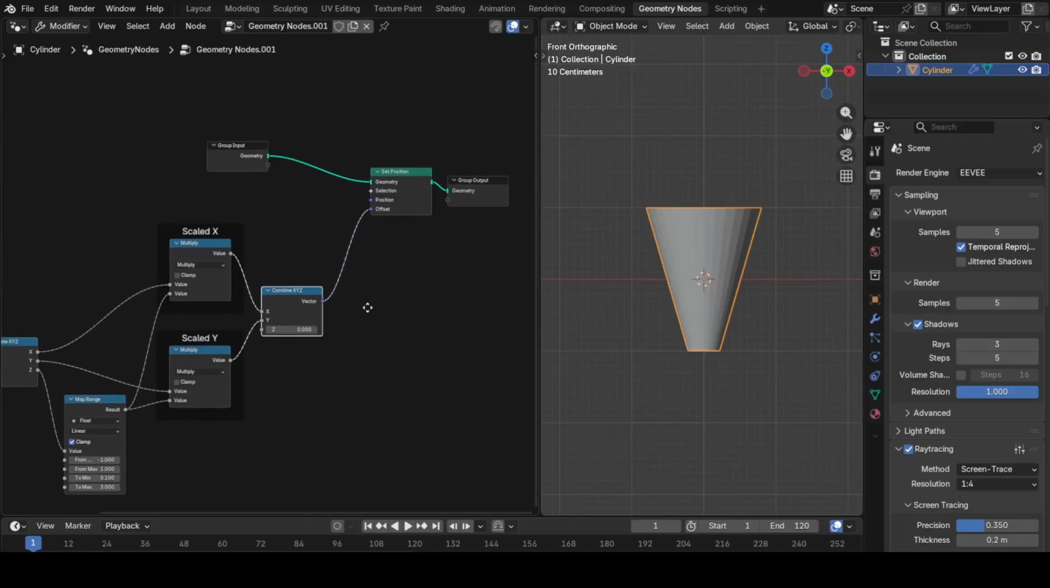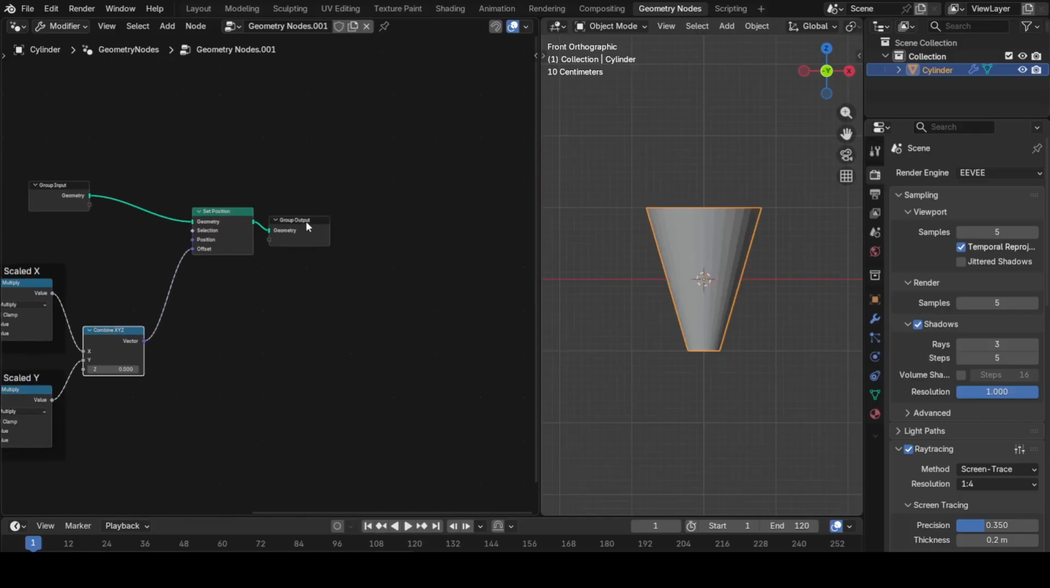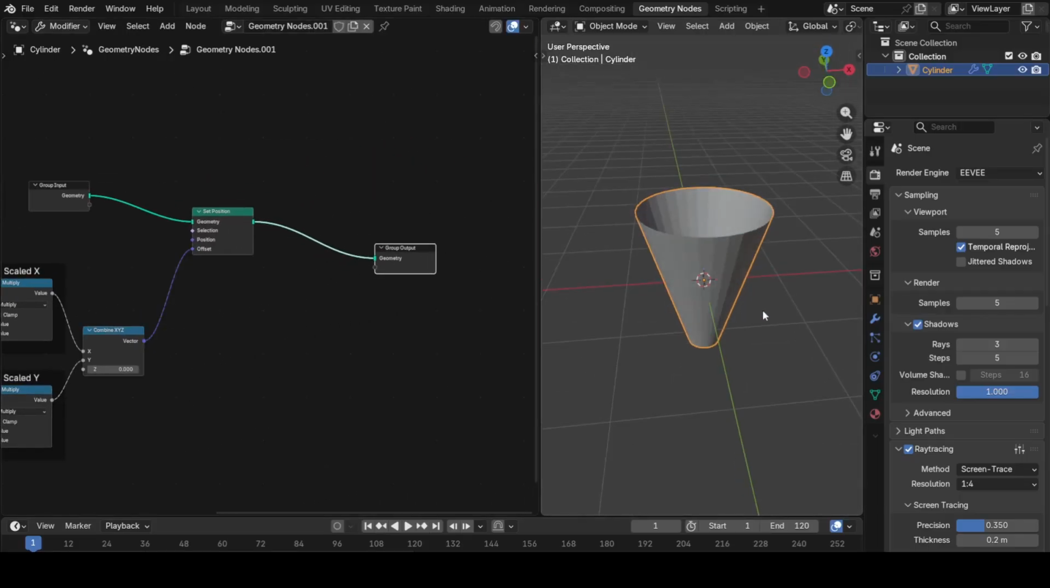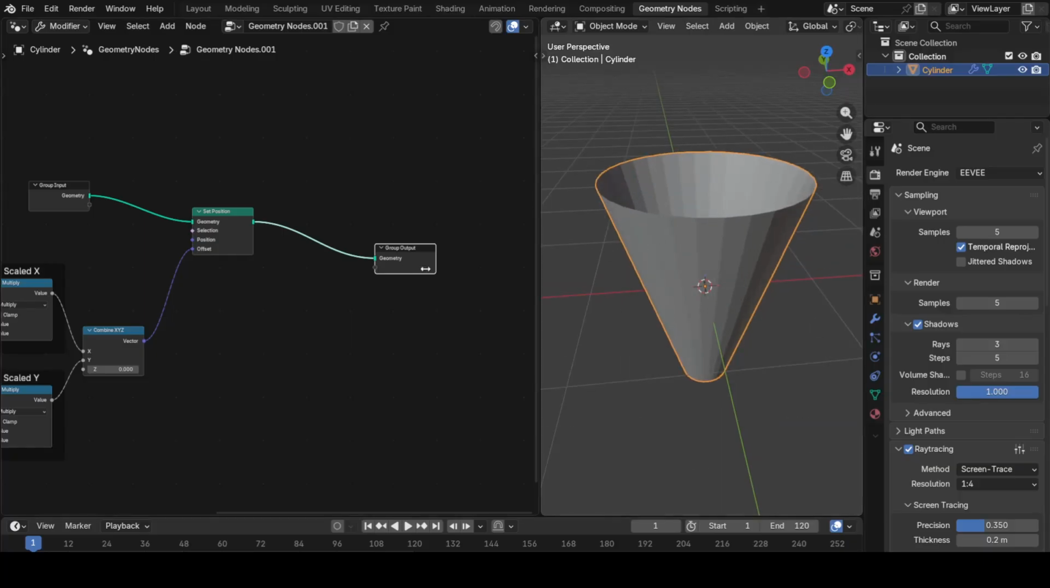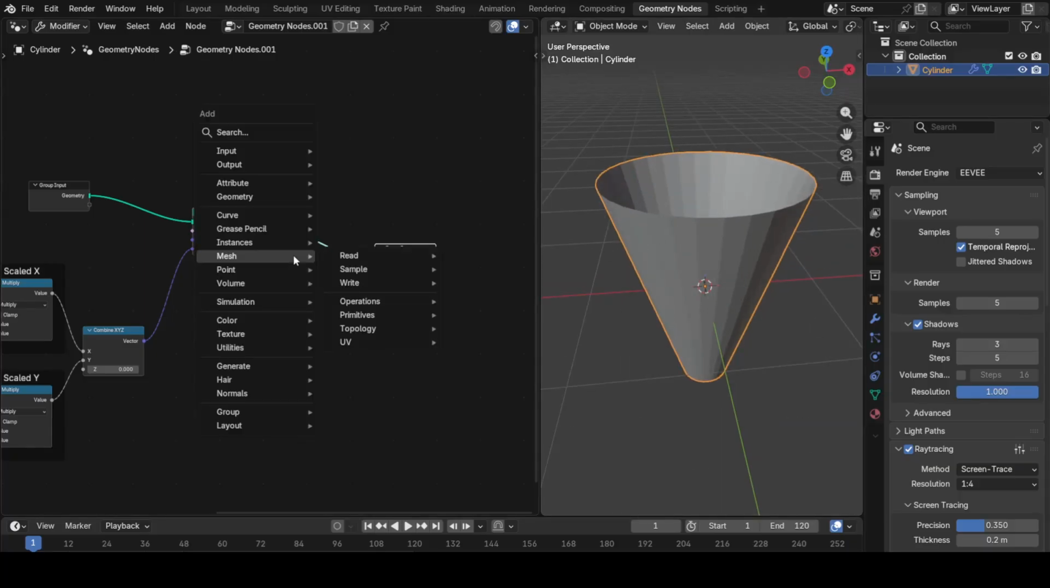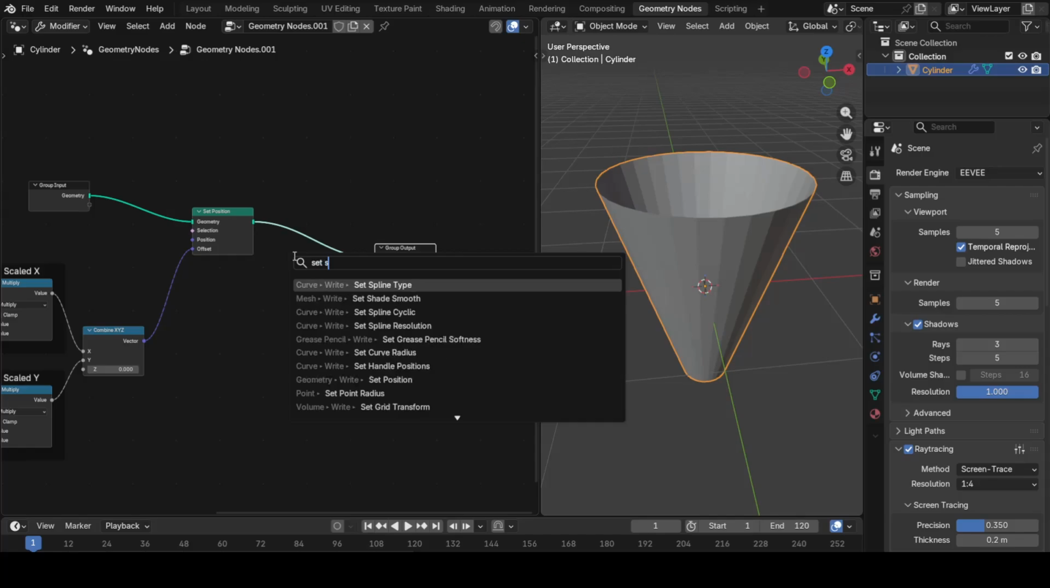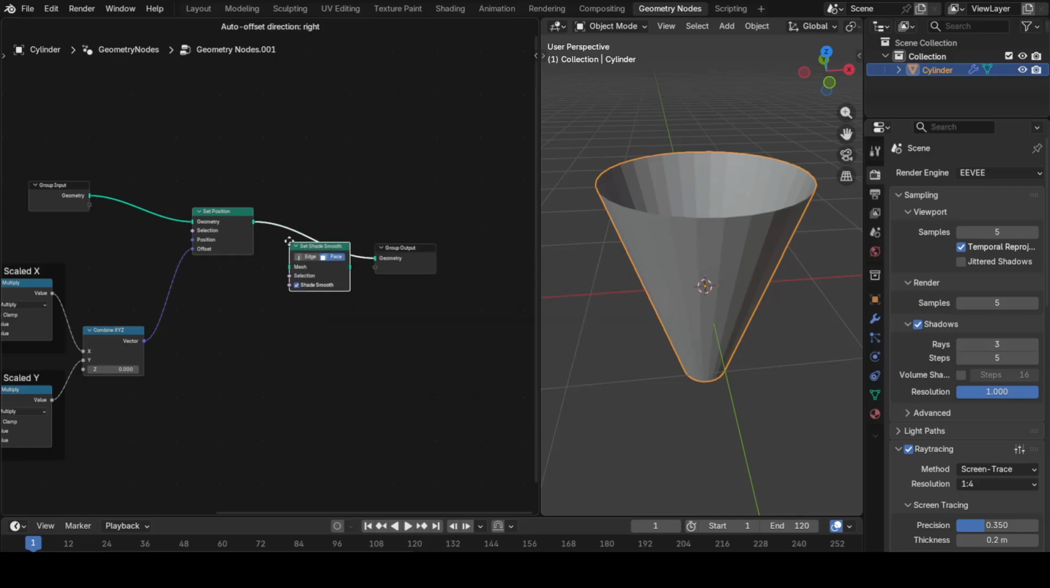There you go. So like I said before, this is what we wanted to achieve. A smaller radius at the bottom and it will gradually increase as we move up along the cylinder. You can add the set shade smooth node to make your surface smooth.